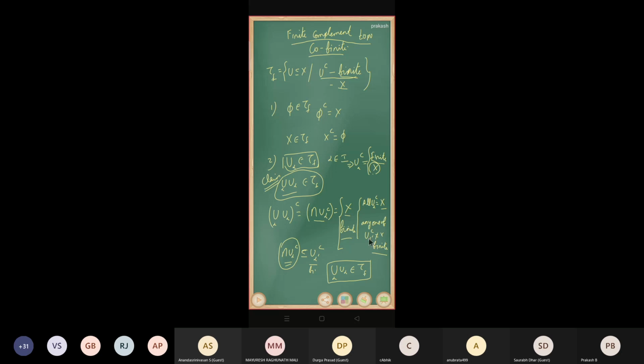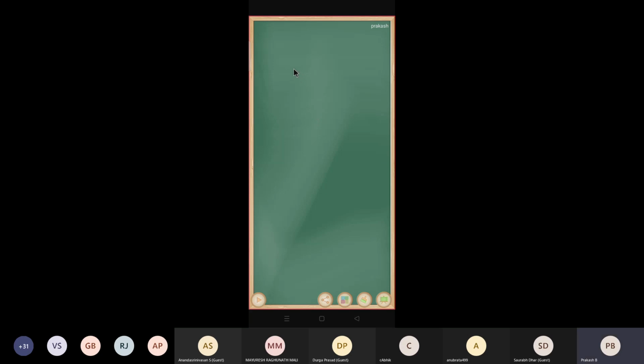Right? So similarly, we are going to show that finite intersection is closed, right? Finite intersection of open sets is open. So you want to take Ui belongs to tau f, where i is equal to 1 to n, and you have to show that the intersection of the collection again must be an element of tau f.